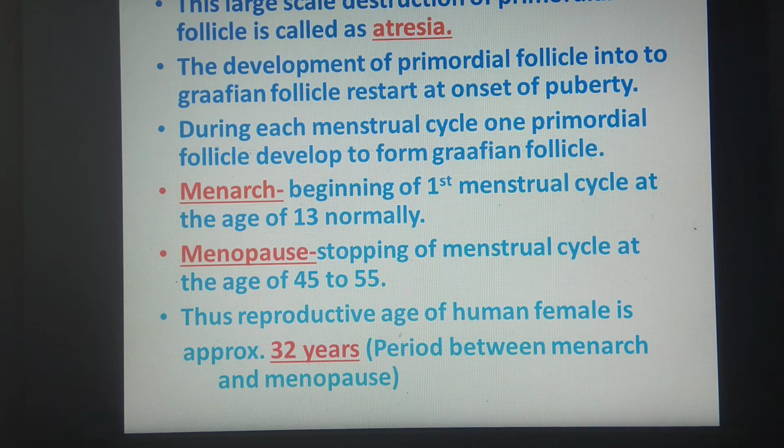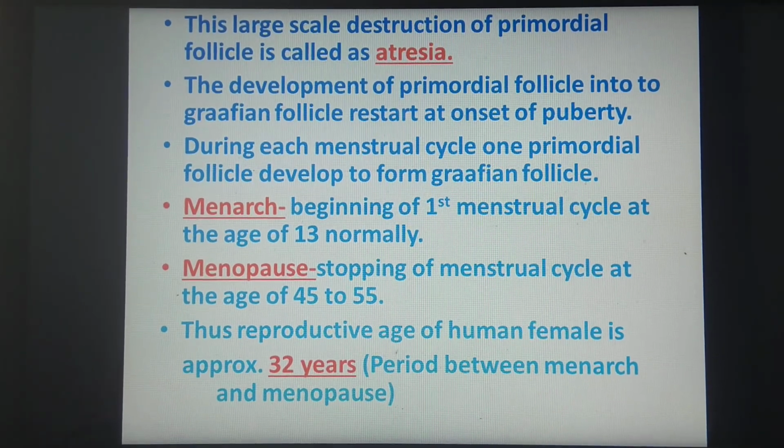Then, as we have seen, a large number of primordial follicles are there, and of these only 40,000 are left, the remaining all get destroyed. So this large scale destruction of primordial follicles is called atresia. Remember the term atresia. For what? It is the destruction of primordial follicles. We will see in the diagram also what these primordial follicles are.